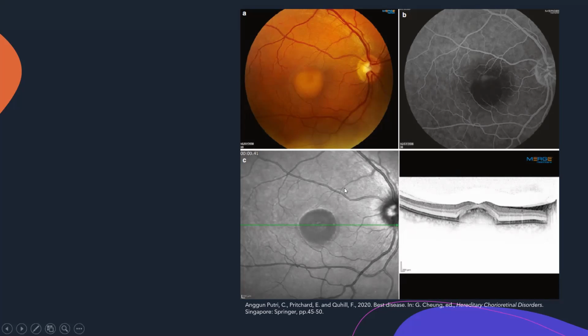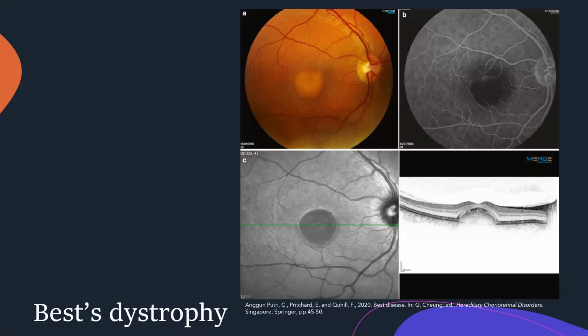This is an autofluorescence image, actually an IR image, in which it shows a hypo-reflective area here. This is an OCT which shows a subretinal deposition at the fovea. Right, so this is a typical picture that you see in Best disease, right?